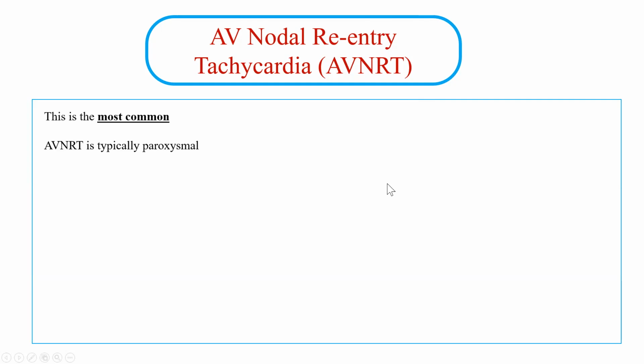Usually, when we are talking about anything related to the AV node, they are typically paroxysmal, and they could happen out of nowhere spontaneously or upon provocation because of something like caffeine, alcohol, or the use of salbutamol, like a nebulizer or IV salbutamol for asthma. Sympathomimetics as well, like cocaine and amphetamine, can induce AVNRT.